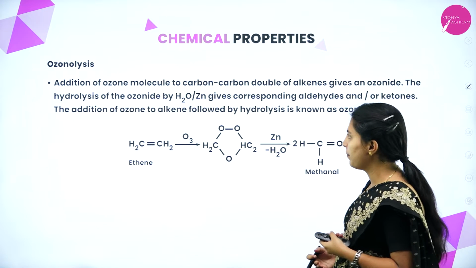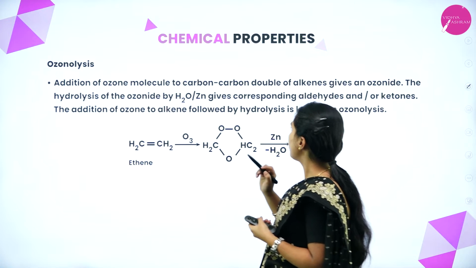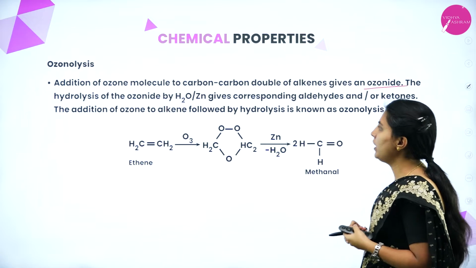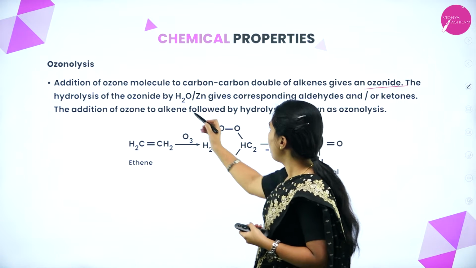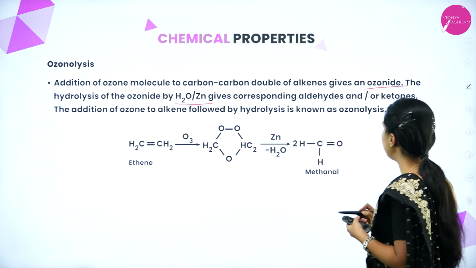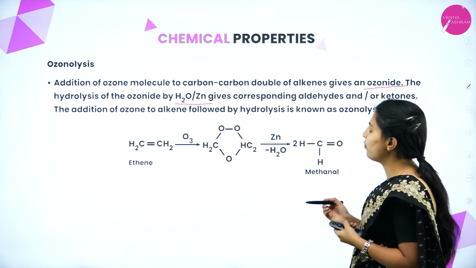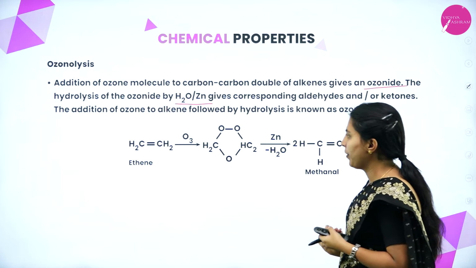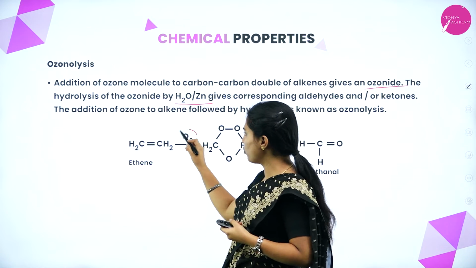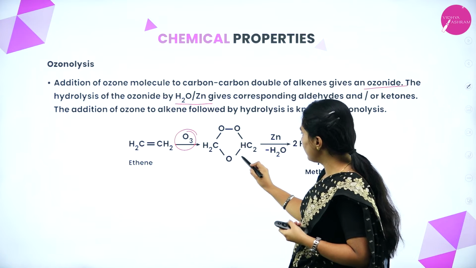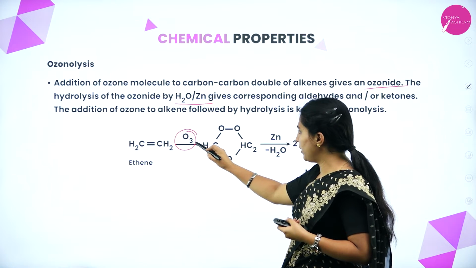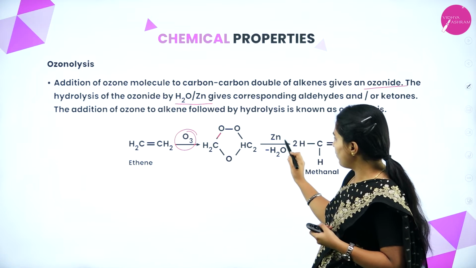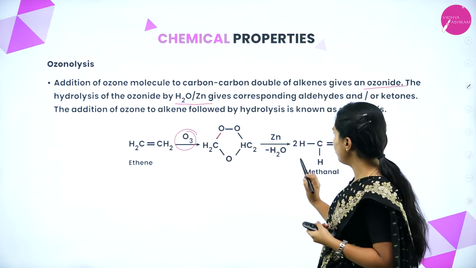Next, ozonolysis. Addition of an ozone molecule to the carbon-carbon double bond of alkenes gives an ozonoid. It is an intermediate. The hydrolysis of the ozonoid by water and zinc gives the corresponding aldehydes or ketones. The addition of ozone to an alkene followed by hydrolysis is known as ozonolysis. Here ethene: ozonolysis means an ozone molecule will get added. This is an ozonoid. Whenever the ozone molecule is added, it will form the ozonoid as an intermediate. In the presence of zinc, the water molecule will be removed.